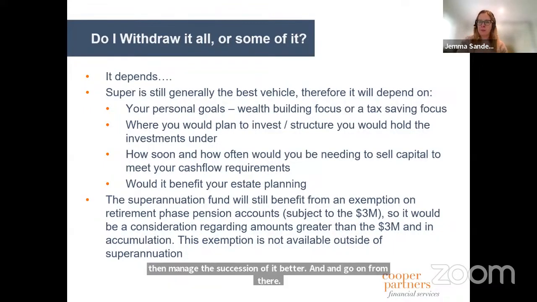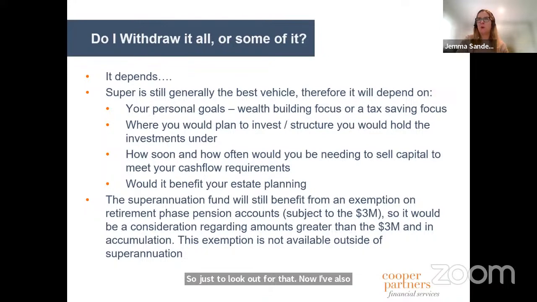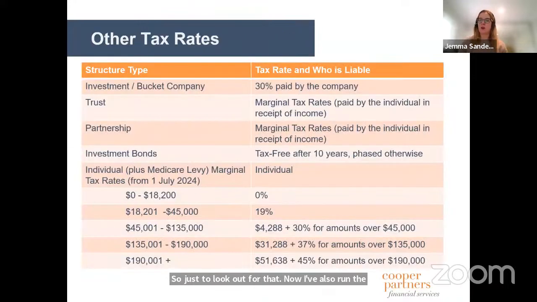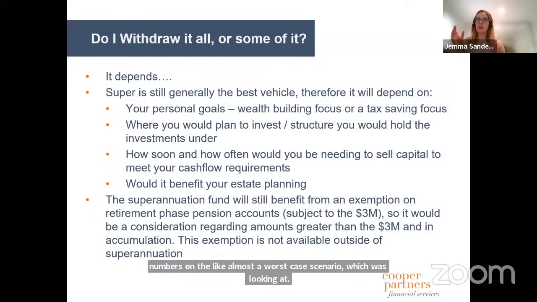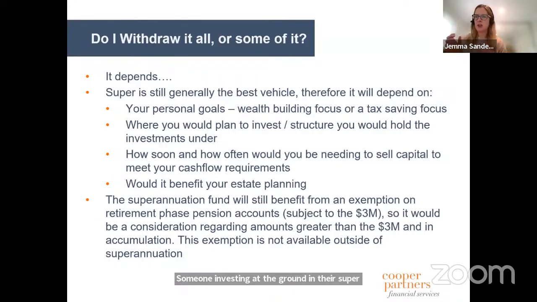Now, I've also run the numbers on almost a worst case scenario, which was looking at someone investing at the ground in their super fund. It was like $8 million, I think I started with, with different rates of return along the way. And then looking at the impact where the non-concessional contribution or the tax-free component in that particular account was only $330,000.